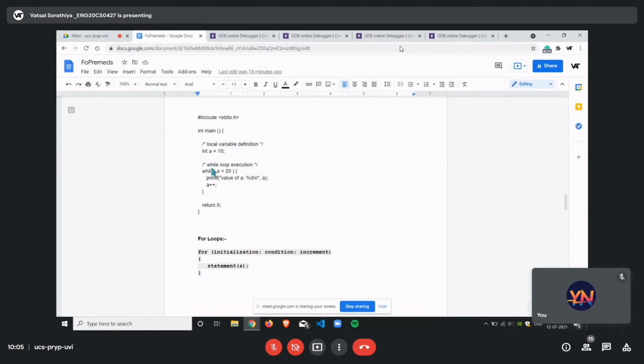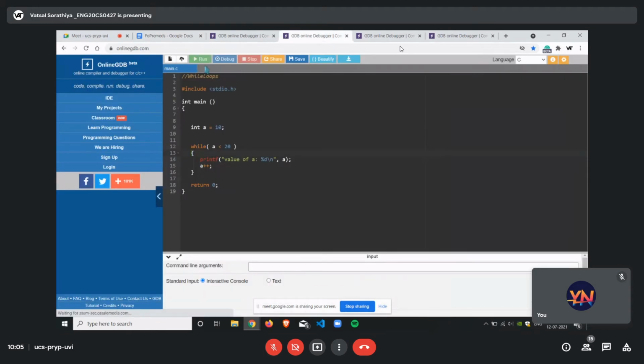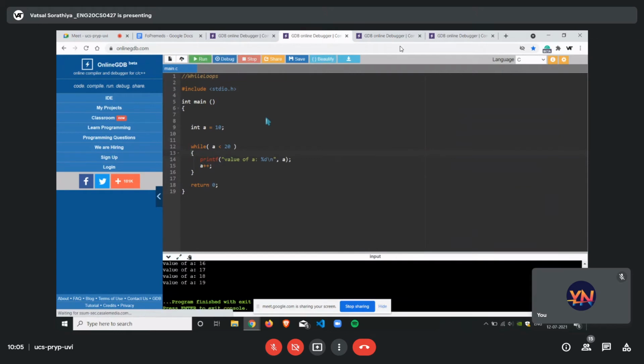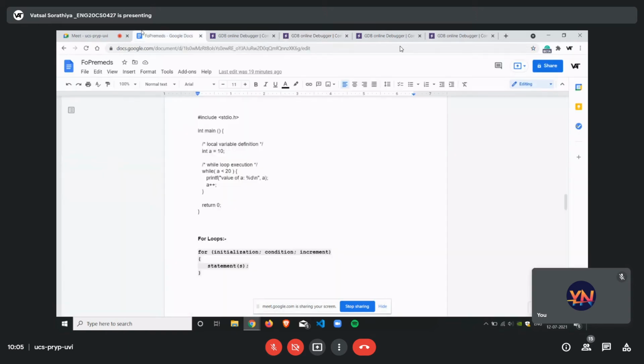In the while loop, as mentioned in the syntax, we have the condition A is less than 20, followed by the print statement, printf as usual. We have the value of A followed by the number which satisfies the condition, followed by the iteration which is A plus plus. So again the same thing, it will run up to 19. The same output will follow. I hope there is no confusion here. You guys have understood the while loop.